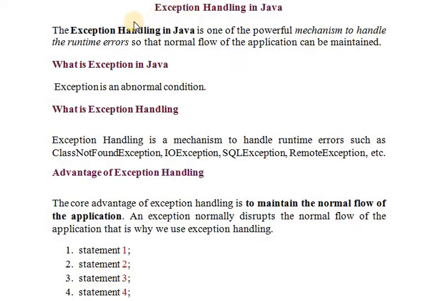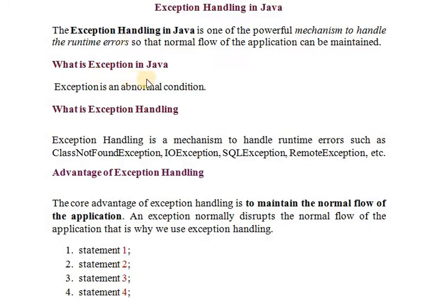The exception handling in Java is one of the most powerful mechanisms to handle the runtime errors so that the normal flow of the application can be maintained. So to handle the runtime errors, we are studying the exception handling in Java. There is not only runtime error; there is compile time error and normal errors also may occur. So here we are going to study about the runtime errors.